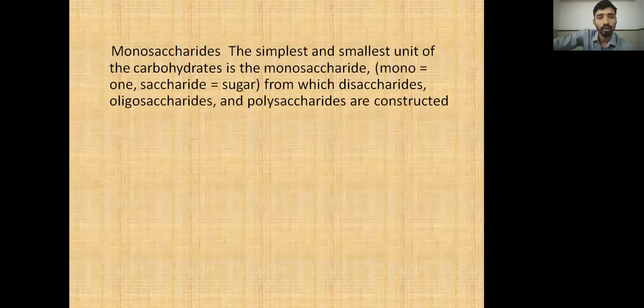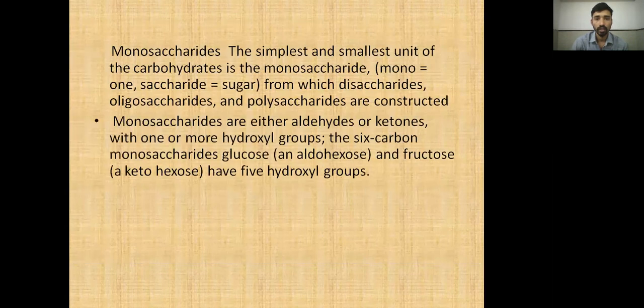First of all, the first subtopic of classification is monosaccharide. The monosaccharide is the simple and smallest unit of carbohydrate. Mono means single or one, and saccharide means sugar, from which disaccharides, oligosaccharides, and polysaccharides are constructed. Monosaccharides are either aldehydes or ketones with one or more hydroxyl groups. The six-carbon monosaccharide glucose is called an aldohexose, and fructose a ketohexose; they have 5 hydroxyl groups in their structure.